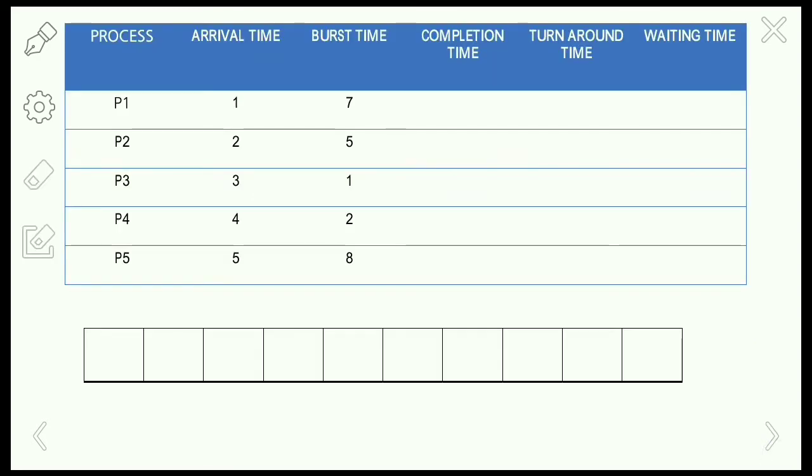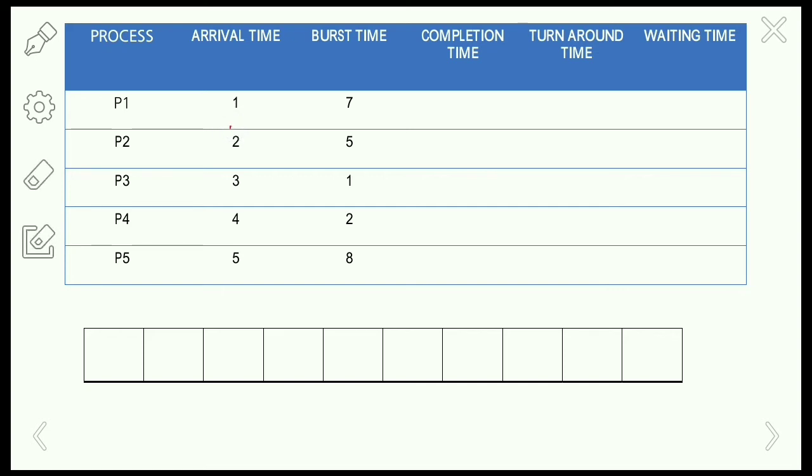Let us see how to execute the shortest job first scheduling algorithm using a simple example. Here I have taken five processes with arrival time and burst time. For the first process, the arrival time is taken as the criteria, and for the remaining processes, the burst time is taken as the criteria. The least arrival time is 1.